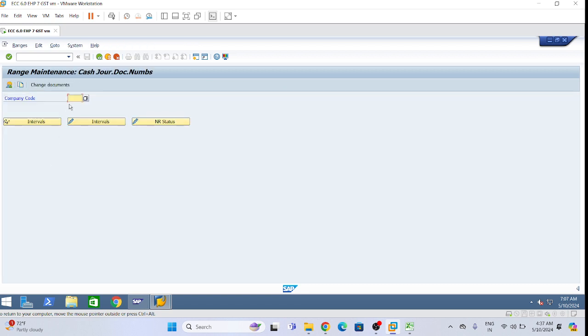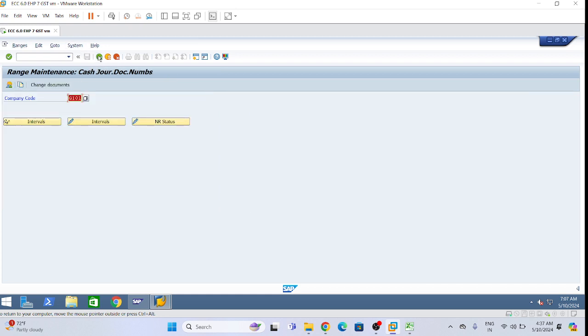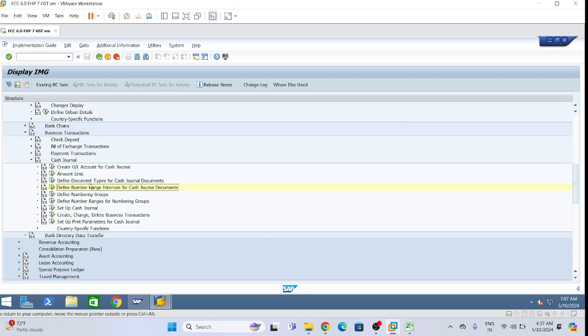We want the cash general documents to be created with this number range, from 0001 up to this much. We are just defining a number range the way we used to do for the GL document. Same way. Now these two we can skip, not required.